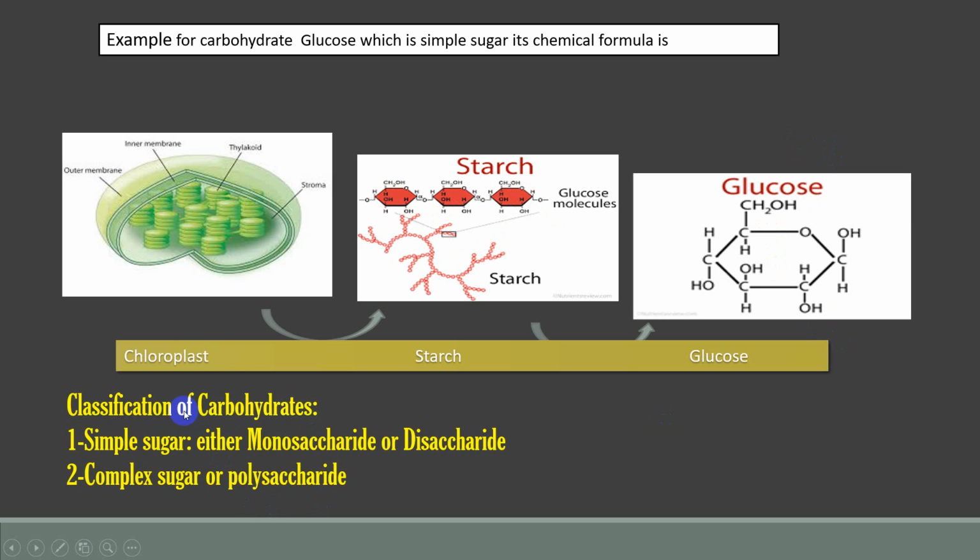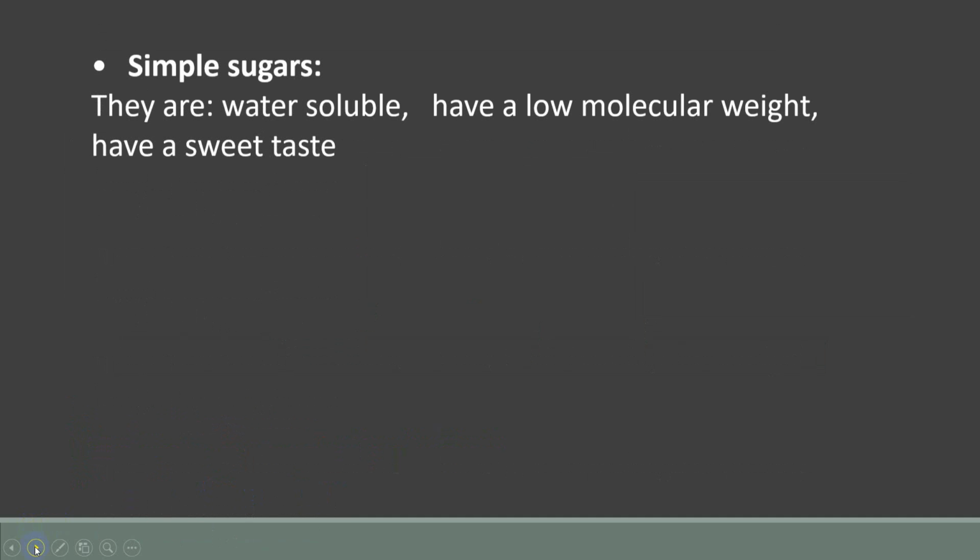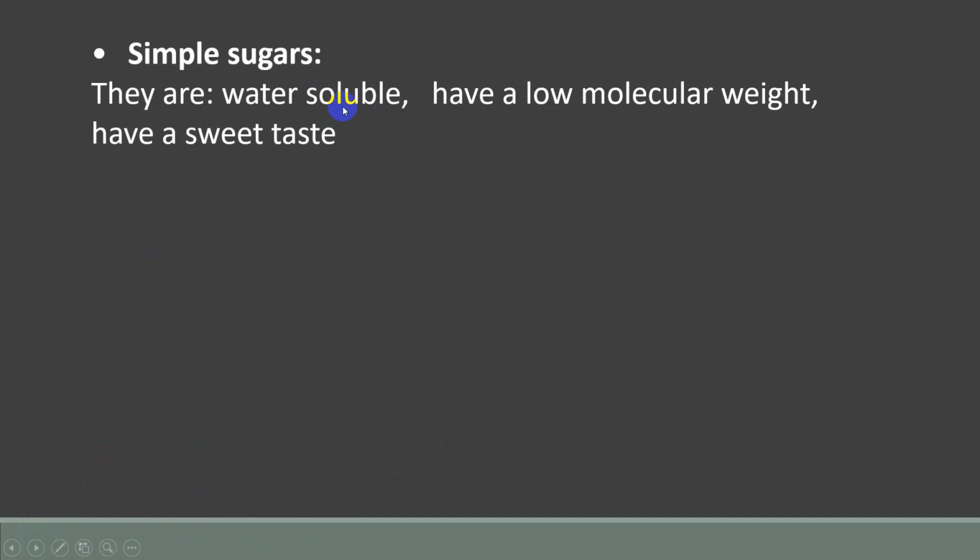Classification of carbohydrate means the scientists divide the carbohydrate according to the molecular structure. Simple sugar, either monosaccharide or disaccharide, complex sugar or polysaccharide. Let's understand the meaning of these two in the second slide. Simple sugars are soluble in water, dissolve in water, have a low molecular weight, and have a sweet taste.